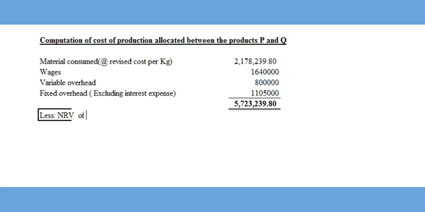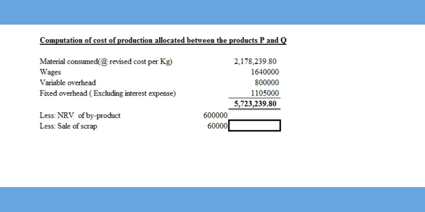The net realizable value of the byproduct which we found before has to be deducted, which is rupees 6 lakh, and also the sale of scrap amounting to rupees 60,000. The total cost of production is rupees 50,63,240. This is the joint cost of producing both main products P and Q.